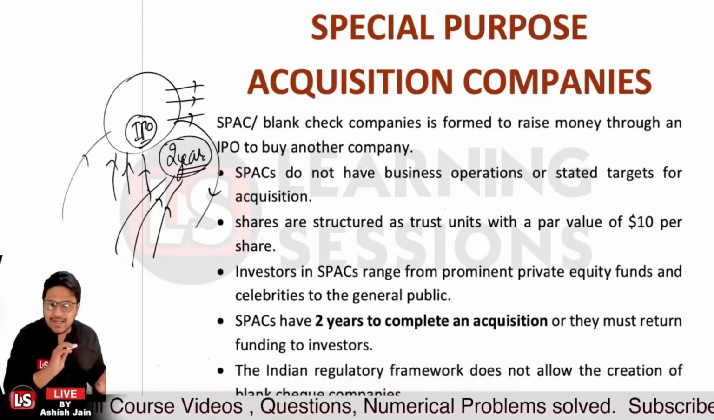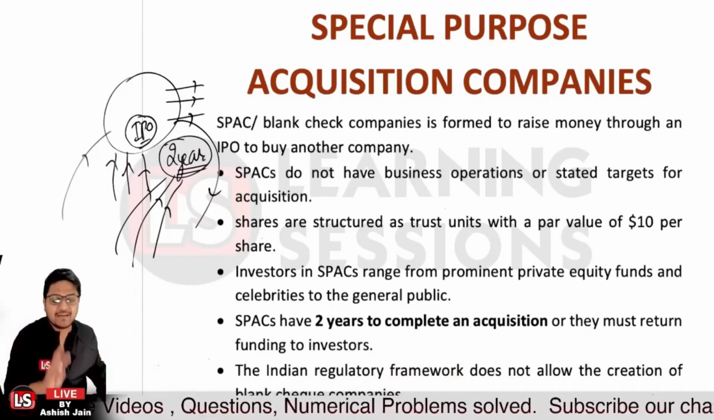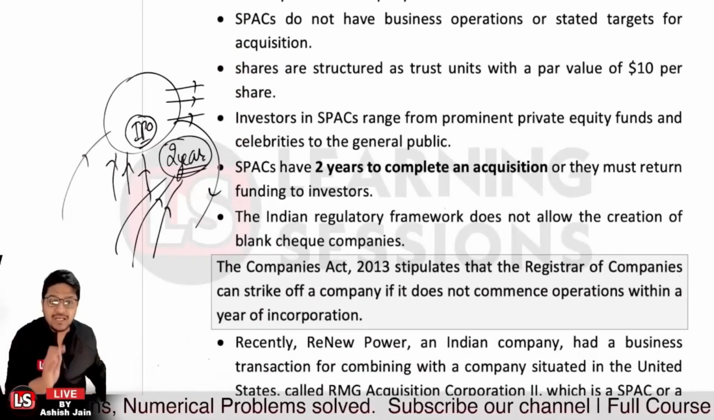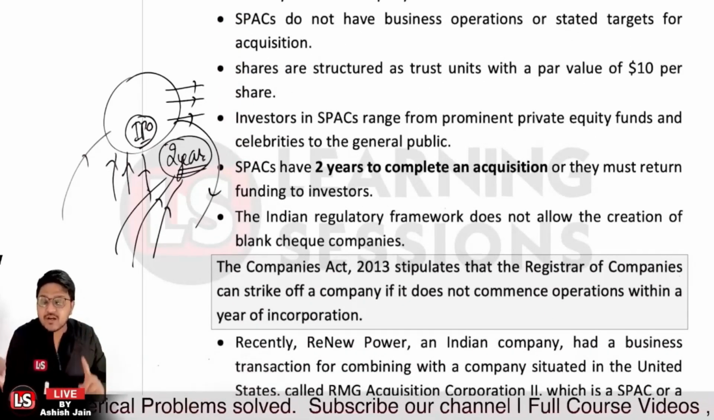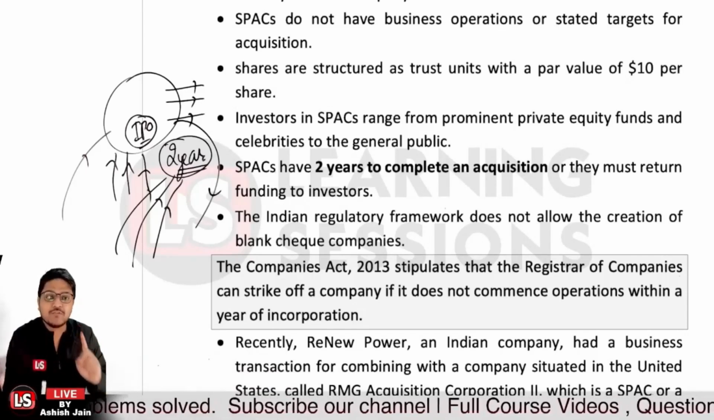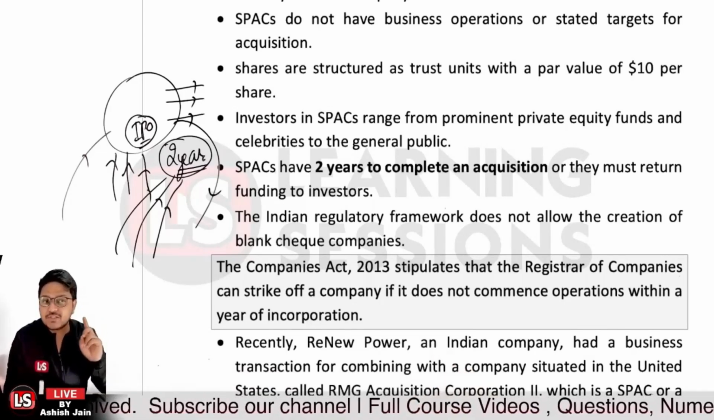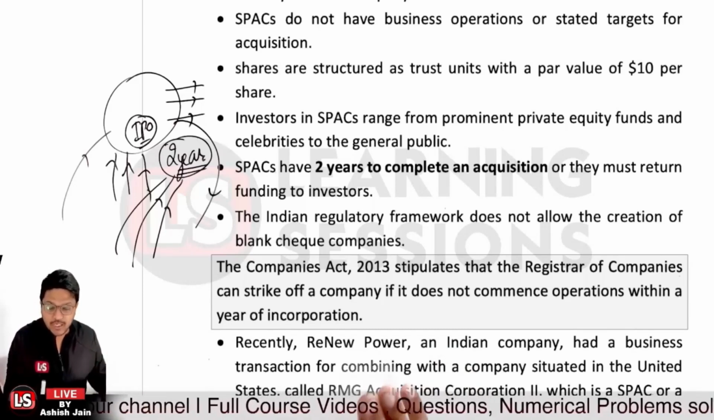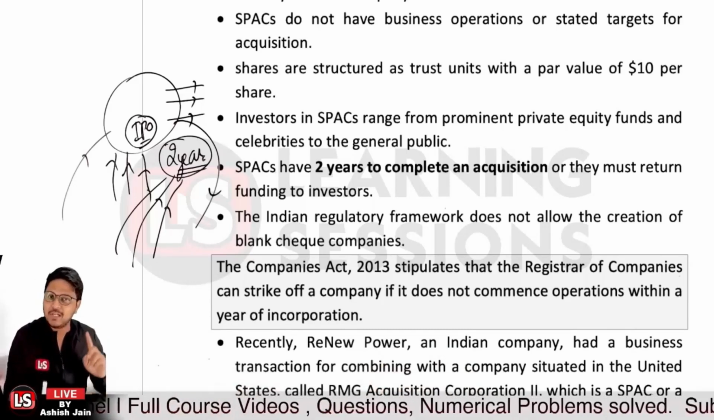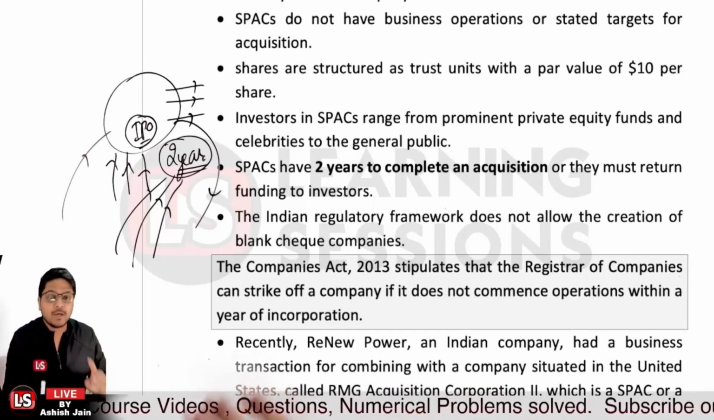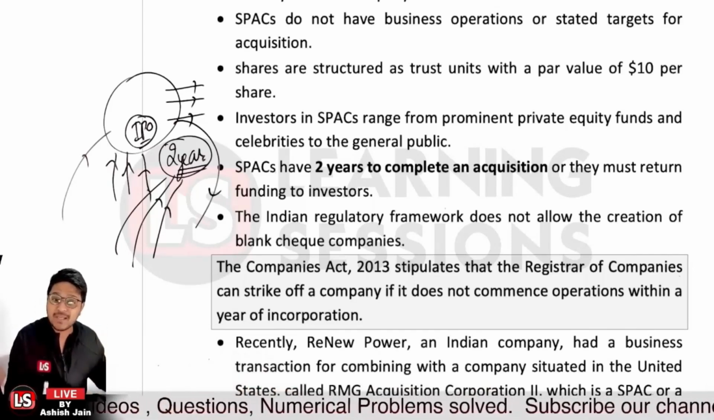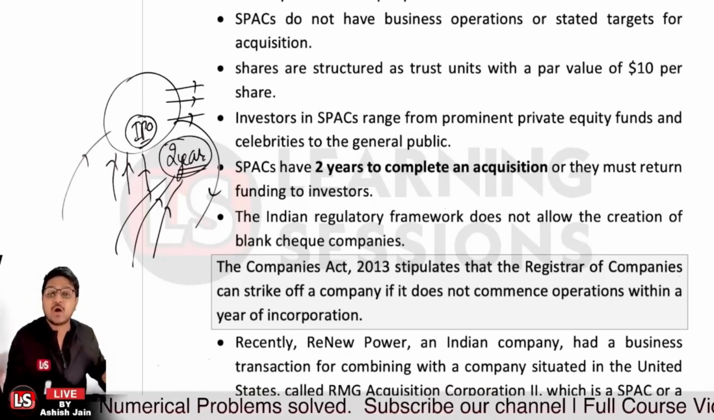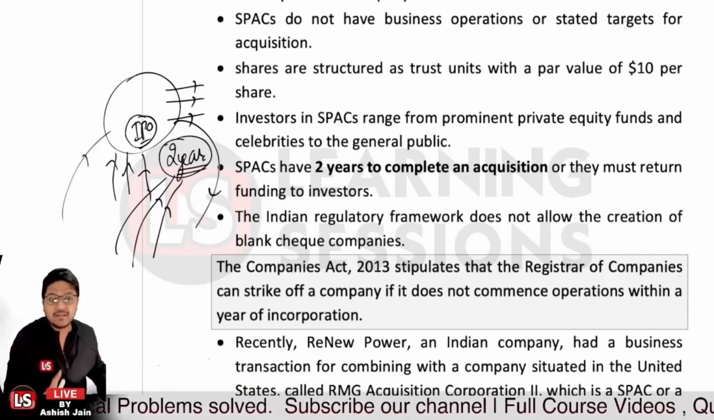But the Indian regulatory framework, let me tell you, never allows for the creation of blank check companies in India. The Companies Act 2013 stipulates that the Registrar of Companies, that is the ROC, can strike off the registration of a company if the company does not commence its operations within 1 year of its incorporation. So it means if a company has been incorporated but has not commenced its operations, in that scenario the ROC can strike out that registration. That's the main thing related to it.